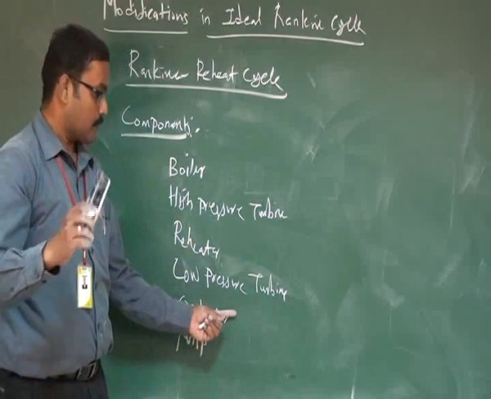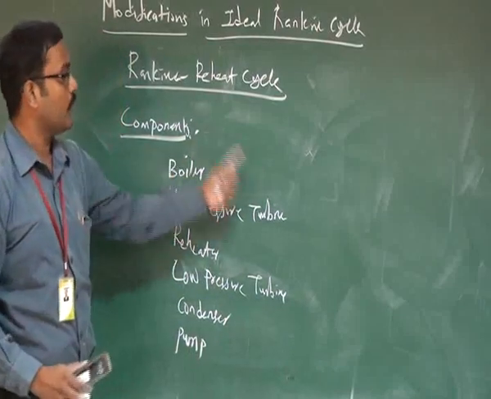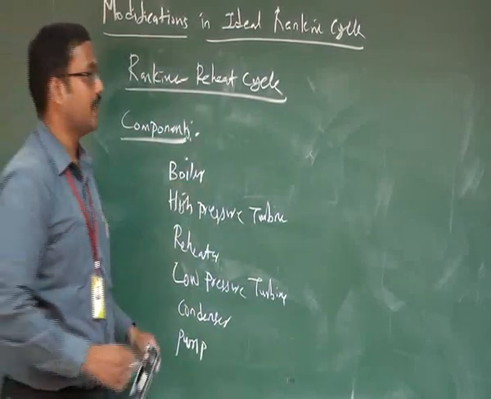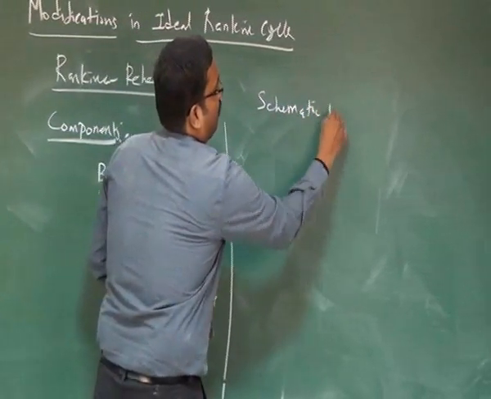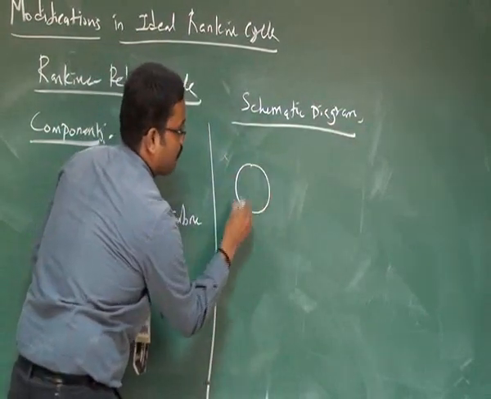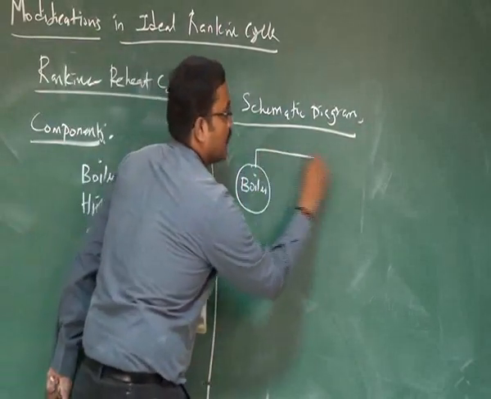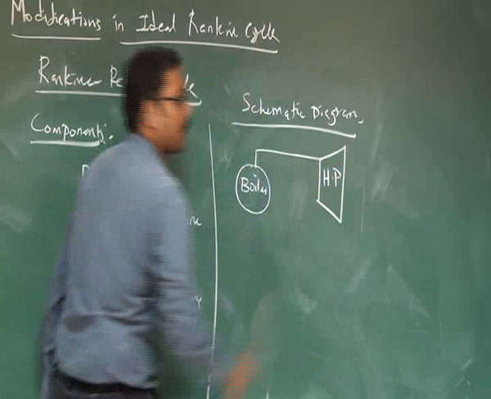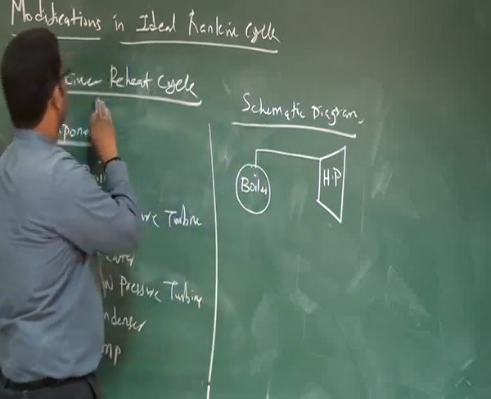In condensation, the steam is converted into water at constant pressure and constant temperature. The pump is used to circulate the working fluid throughout the cycle. Next we discuss the schematic diagram of the Rankine reheat cycle. So, boiler, then we have the high pressure turbine, which should be marked as HP. After expansion in the high pressure turbine, as I said, this is the Rankine reheat cycle.